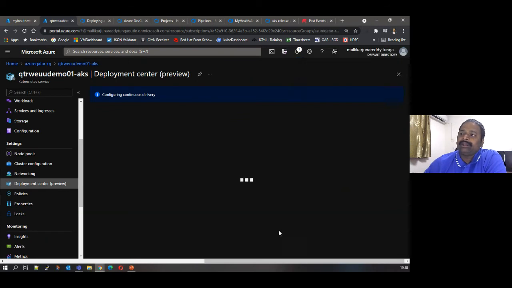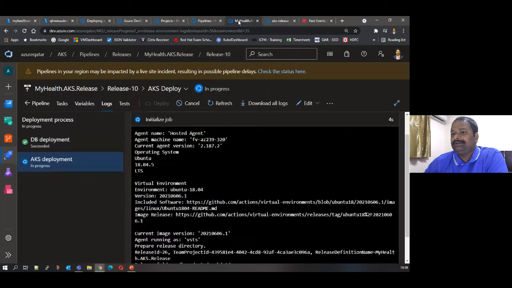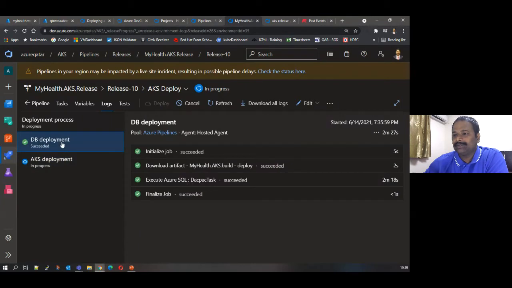There are 2 ways of deploying when it comes to doing Docker builds. Either you do your packaging and then use the package. Let me show you that. Okay, I think the SQL job is completed.